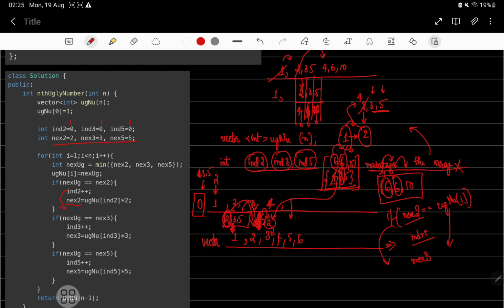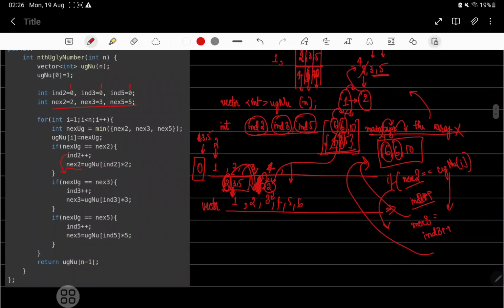If these 2 are also the same, then index 3 should also be incremented. And then insert whatever the next contentions were from each of the 2 and 3. So the same thing we are doing over here, incrementing the index, and getting a new contender.